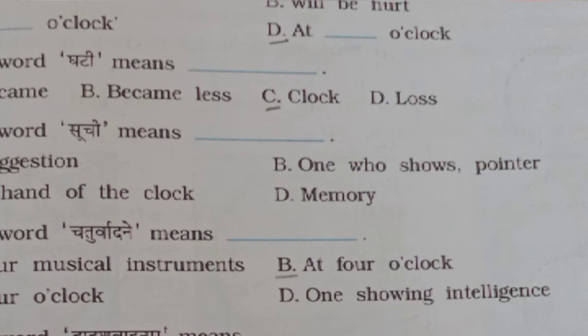Then the next question is number 6. The word Dvadashvadanam means. The options are 12th, 12, at 12, on 12th day. Dvadashvadanam means option C, at 12.